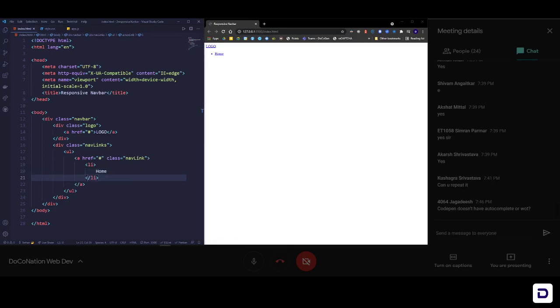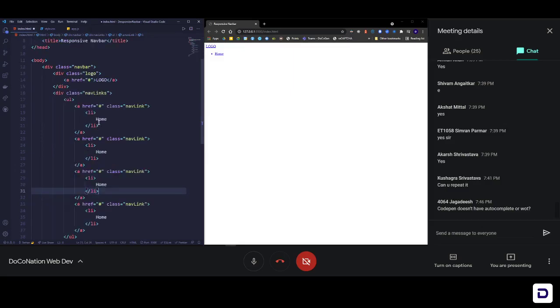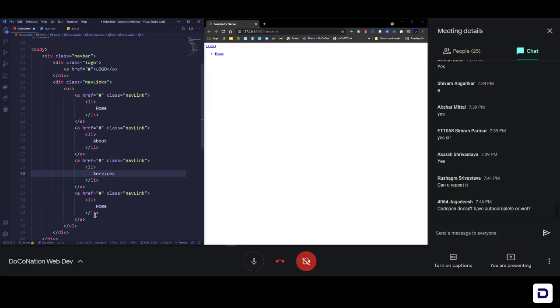That's what UL does. Now let me just copy this whole thing inside the UL tag and paste it below, so that I have at least 4 links, and now I can name them separately. Like this one is home, so this one can be about, and this one maybe is services. The last one can be, I guess, contact, right? So this one can be contact.